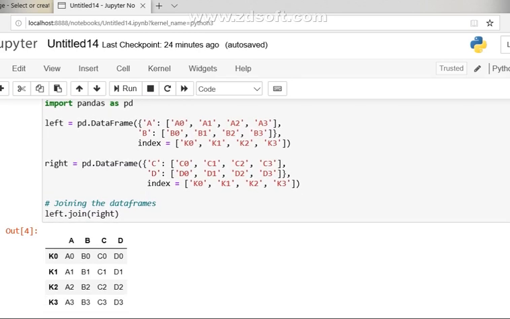Clear? Output is similar to the earlier one. So here we have data frame 1, data frame 2, and then their common index value, because this plays the vital role based on which the joining is done between the two data frames. So students, it's very important that you go through all these operations holistically, and practice them, because you will understand Python when you execute these programs. Just looking at the lectures will not serve the purpose.